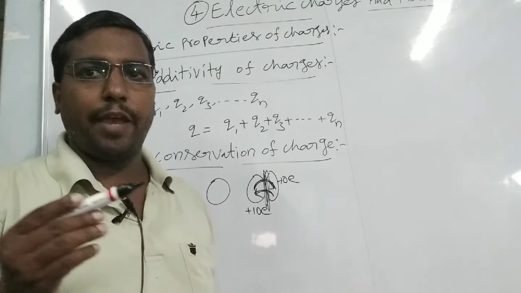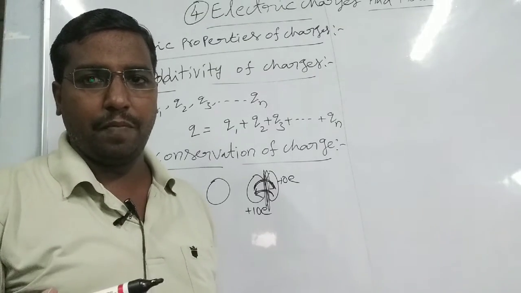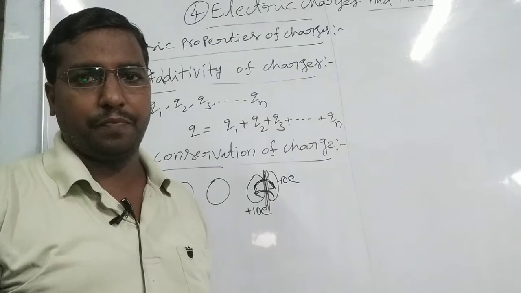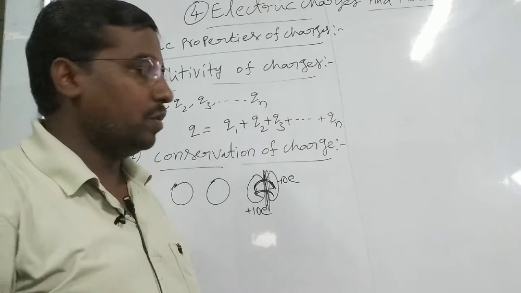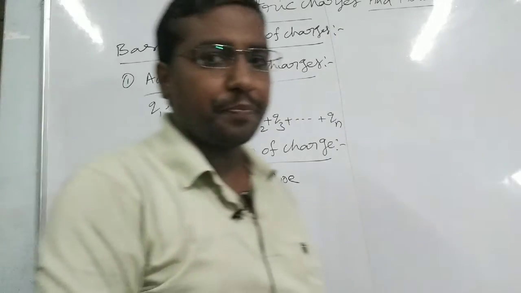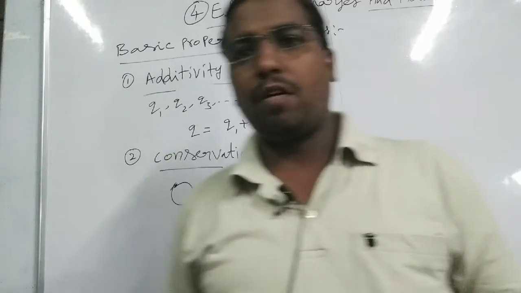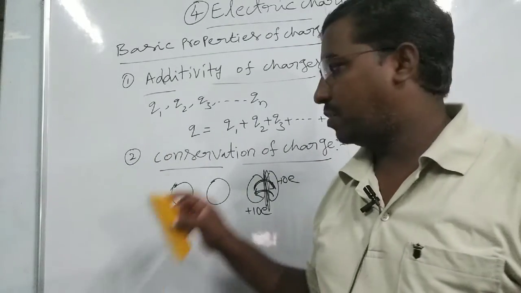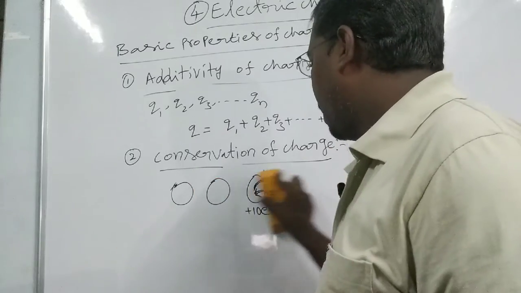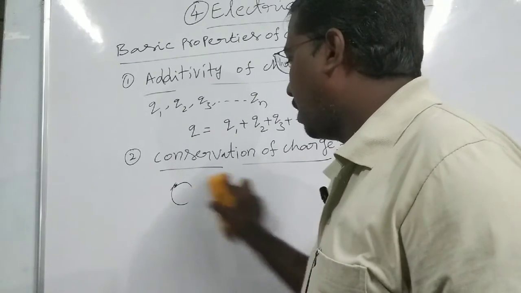But no excess charge is created and none is destroyed. That's why we say charges follow the conservation law.